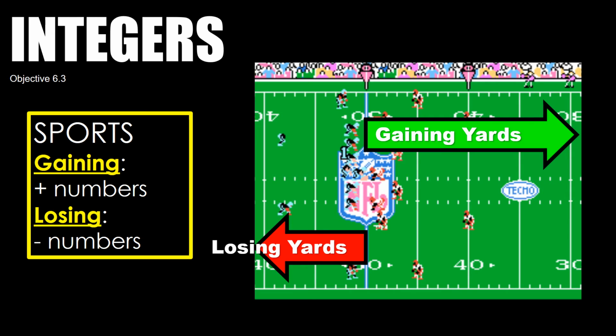If you're the artist, I'm so sorry, but you're allowed to draw stick figures. You just want to make sure your drawing looks like football or sports, with the keywords gaining yards and losing yards.